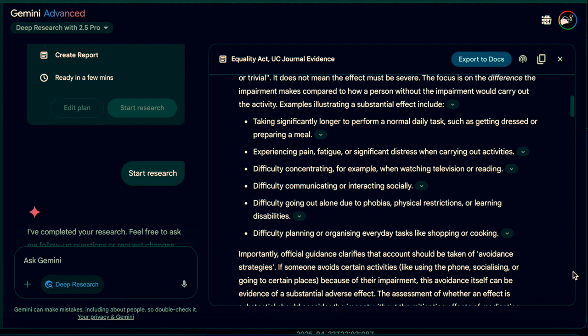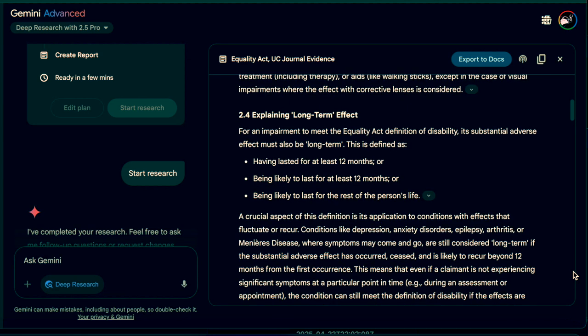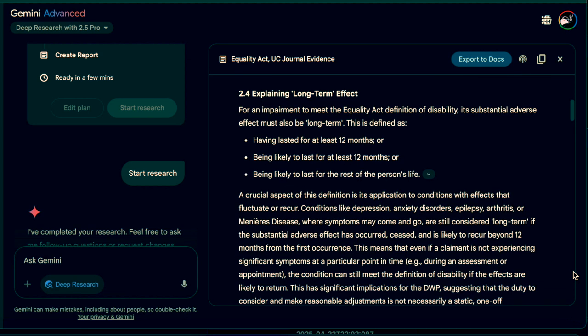2.4 Explaining long-term effect. An effect is long-term if it lasts or is likely to last at least 12 months, including cyclical conditions, ensuring adjustments may be needed even when symptoms temporarily abate.